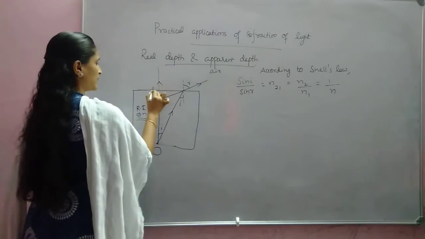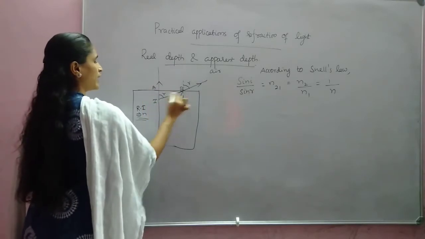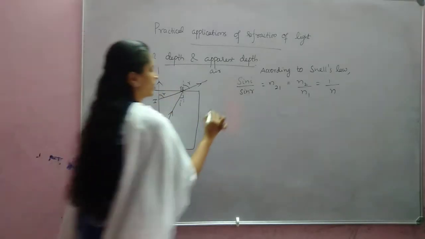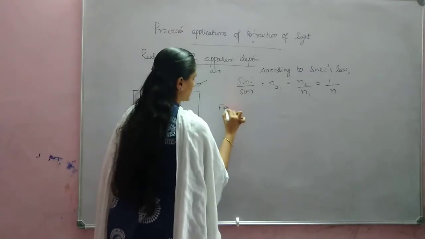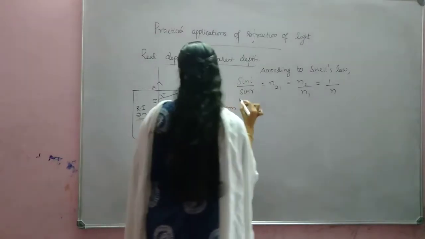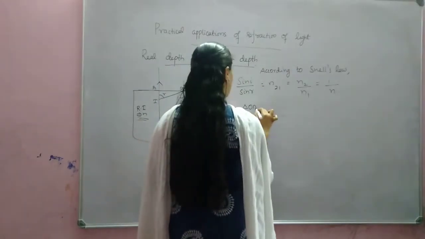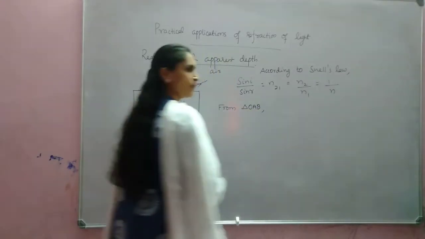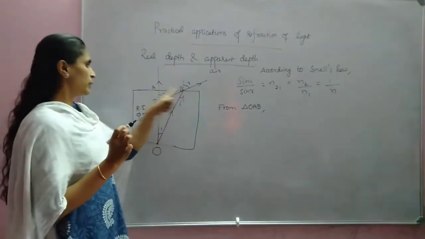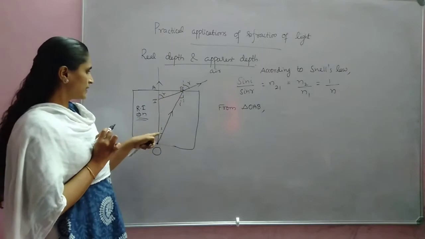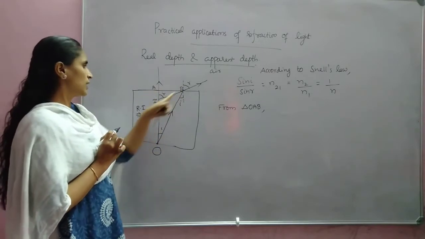So we can consider the triangles OAB and IAB. From triangle OAB, sin i is equal to AB by OB. No?